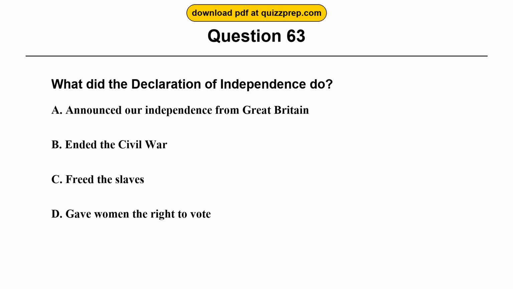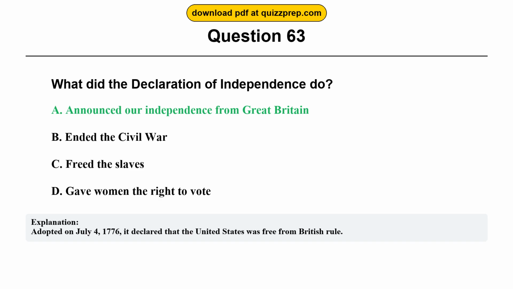Question 63. What did the Declaration of Independence do? Option A, announced our independence from Great Britain. Option B, ended the Civil War. Option C, freed the slaves. Option D, gave women the right to vote. The correct answer is option A, announced our independence from Great Britain. Adopted on July 4, 1776, it declared that the United States was free from British rule.